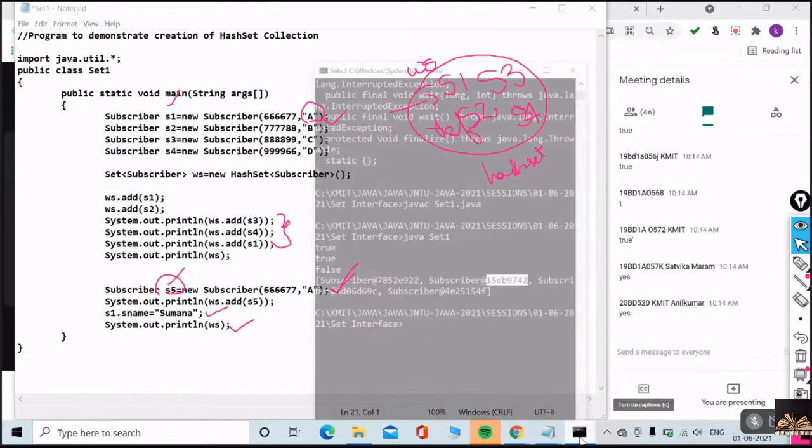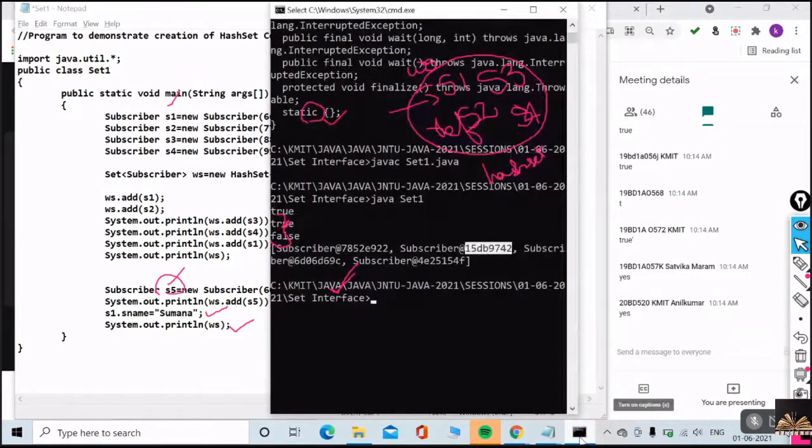I'll change. Shritika, connect the charger.